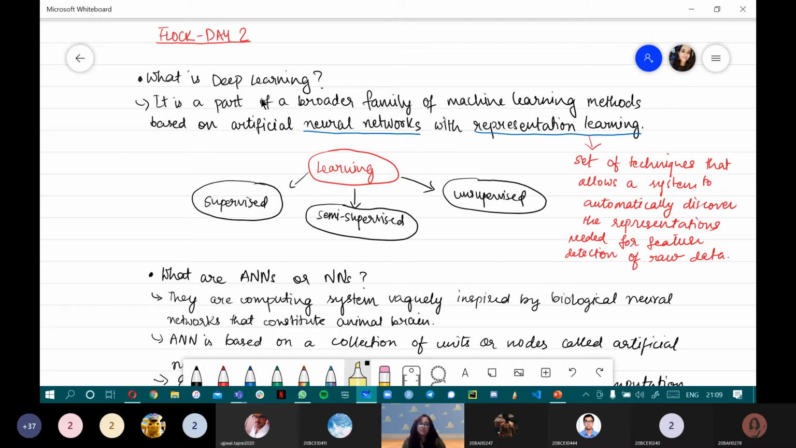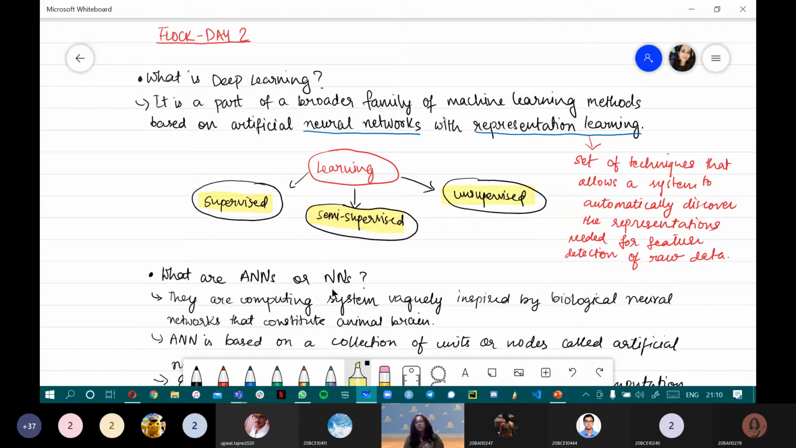Since it's an introduction to deep learning, we first have to know what deep learning exactly means, right? Deep learning is basically a part of machine learning. It is based on the concept of artificial neural networks with representation learning. Before we go into what representation learning is, we need to know what kind of learning happens in machine learning. Primarily there are three types: one is supervised, one is semi-supervised, and one is unsupervised.